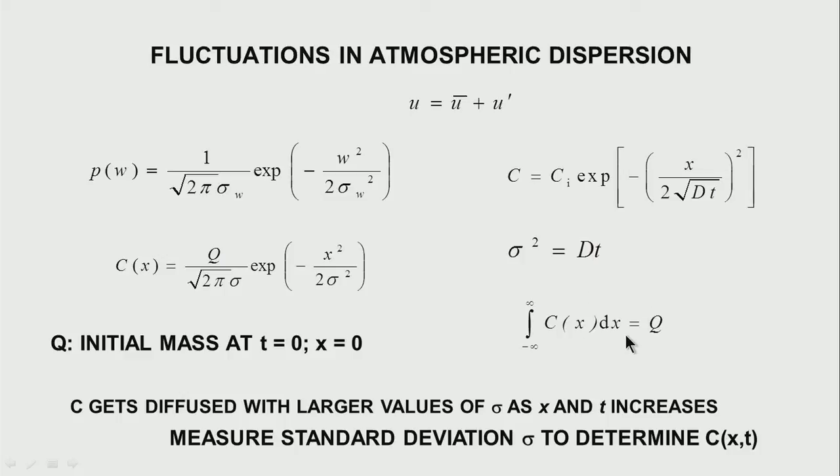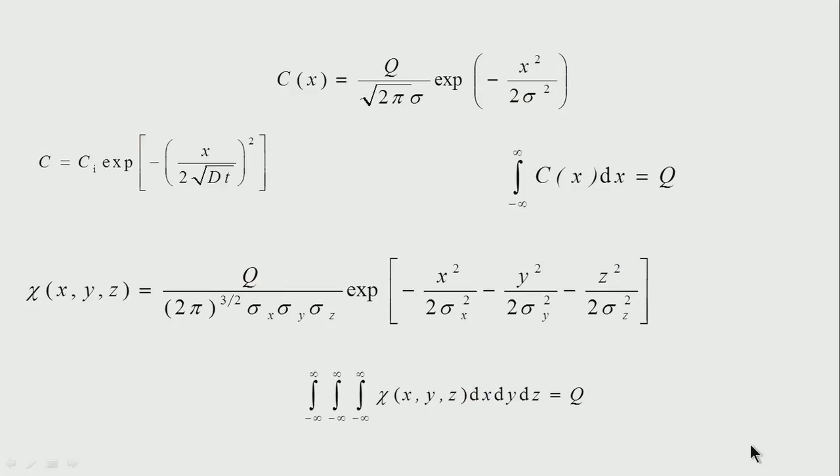If I can experimentally measure my standard deviations, I can determine the concentration as a function of x and t. So you have concentration as a function of mass release and the measured standard deviation, and this is for one dimension.